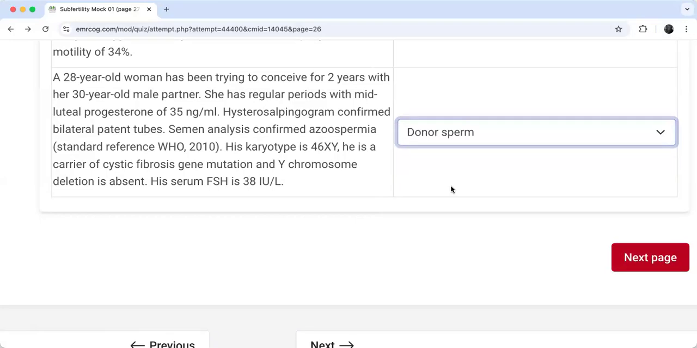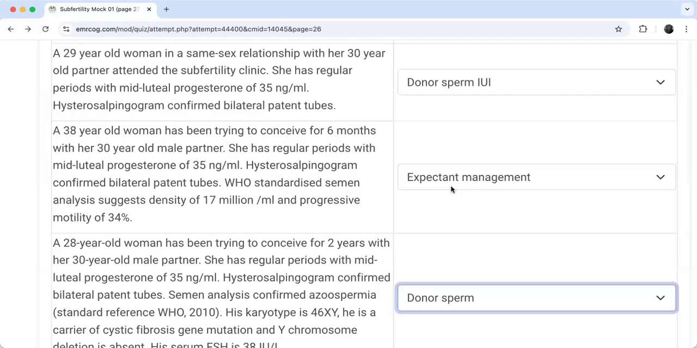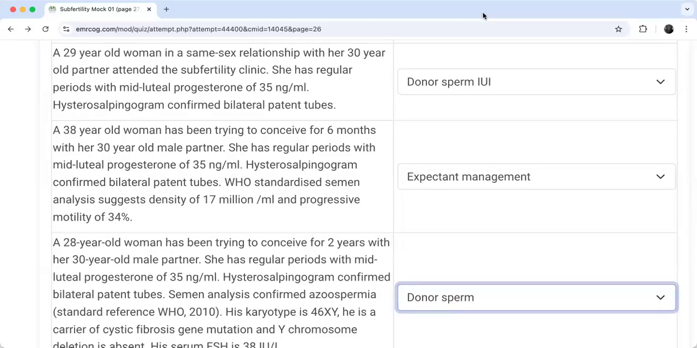Right? I will go donor sperm only, without the IUI choice, right? Why? Because here, the examiner who designed this question is aware that one scenario will be answered donor sperm IUI. One scenario will be the donor sperm.